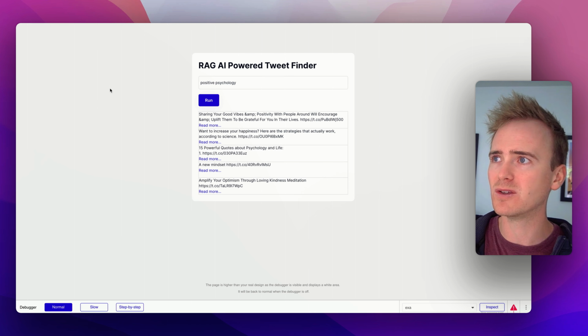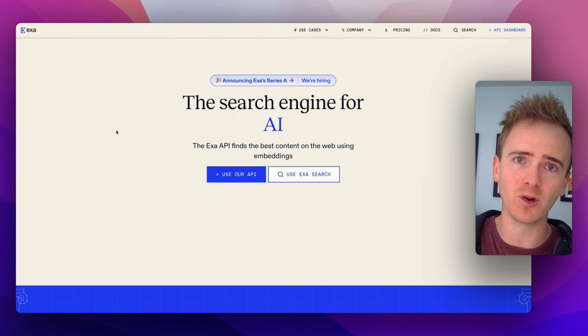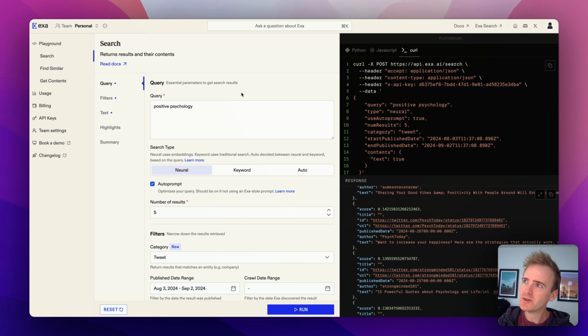Let's learn how we can use the Exa Search API to basically build our own AI-powered search engine that outperforms keyword-based search. The Exa Playground gives us everything that we need to easily copy and paste the JSON code here to make an API connection between our Bubble app, which we're building with no code, through to Exa and their amazing RAG AI search engine tool.